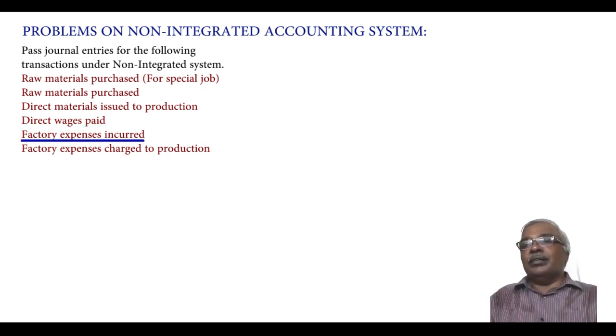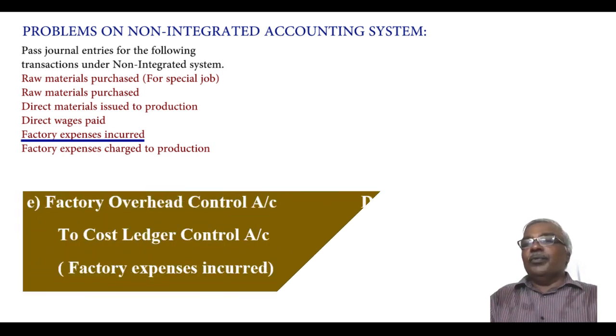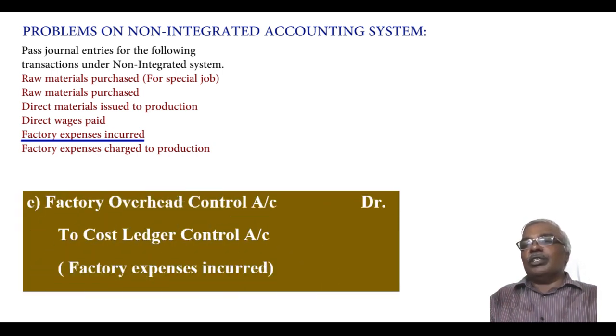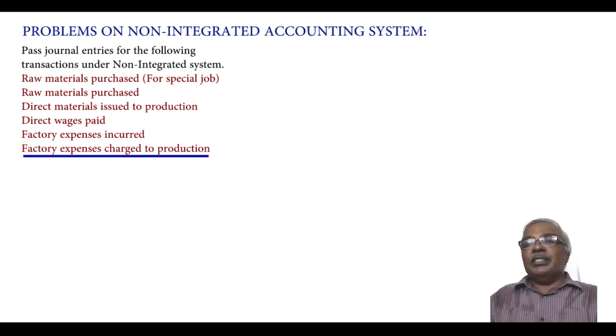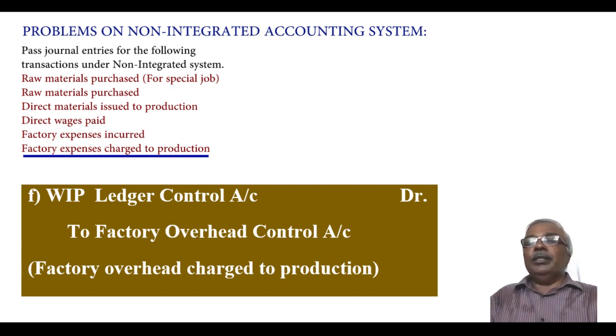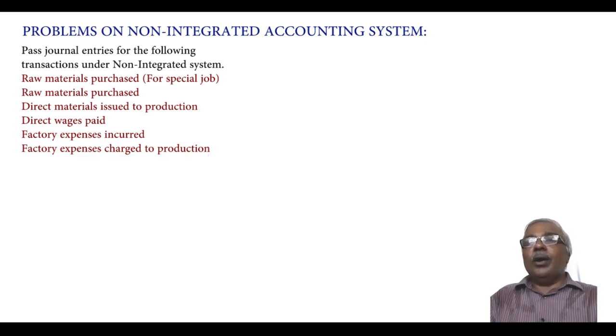Factory expenses incurred. Very simple. Factory overhead control account debtor to cost ledger control account. Factory expenses charged to production. So when it is charged to production, we have to debit work in progress control account. So work in progress control account debtor to factory overhead control account. So this is how the journal entries are passed for this particular problem. Here the amount is not given, only the transactions are given. We are supposed to pass the journal entries.